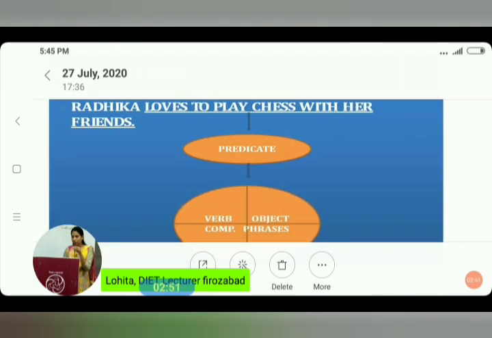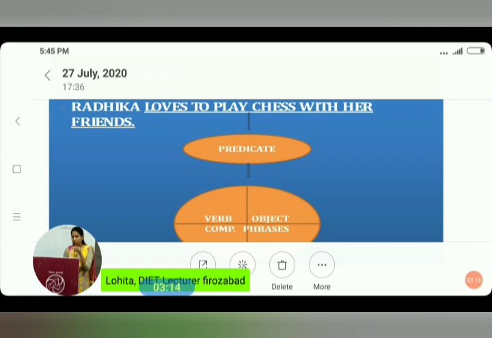Now we will try to understand what a predicate is. Predicate means the part which tells something about the subject. Let's see what is being said about Radhika: loves to play chess with her friend.